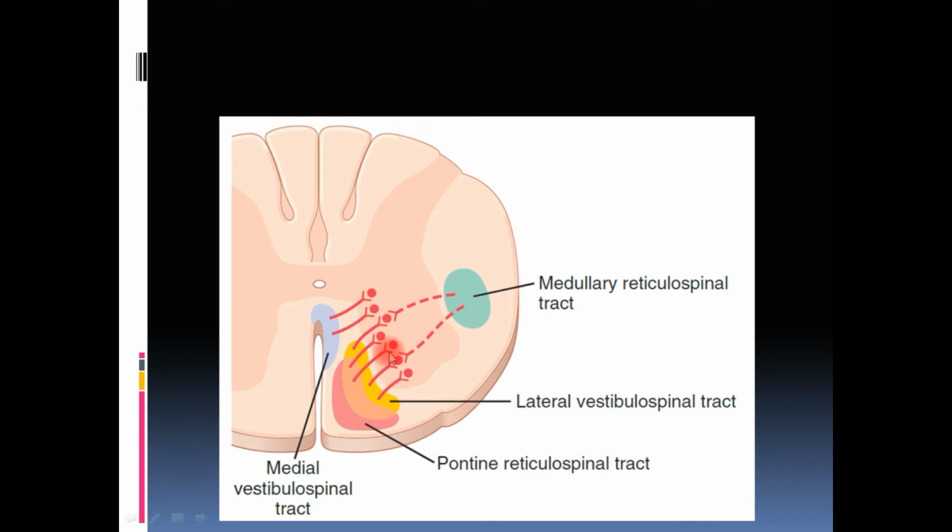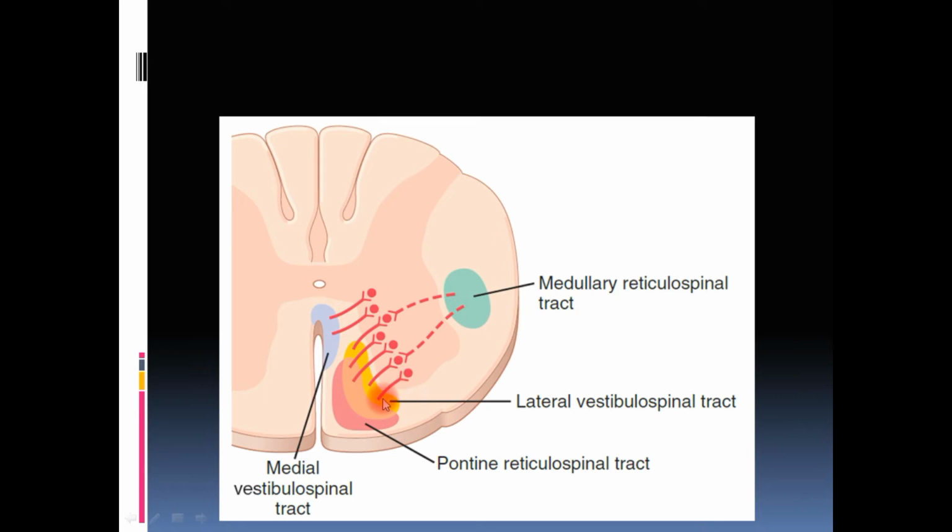From these cell bodies arise the neurons which go out of the spinal cord and supply the anti-gravity muscle, and the pontine reticulospinal tract, as you can see with the solid lines, is stimulating these cell bodies, so directly stimulating the anti-gravity muscle. Whereas the medullary reticulospinal tract, what is the thing? The dotted line, inhibition. So the medullary reticulospinal tract is opposing the action of the pontine reticulospinal tract.